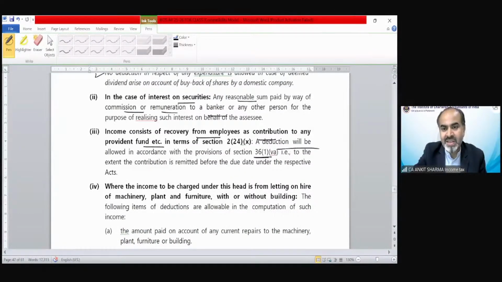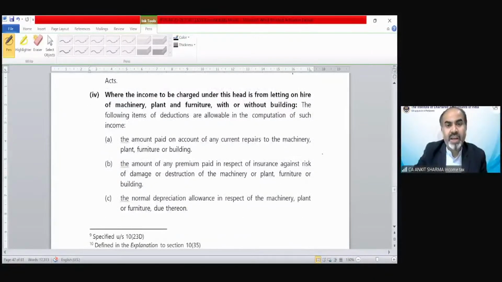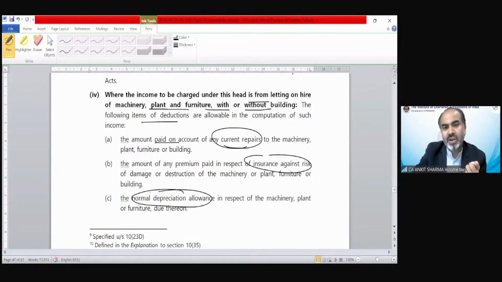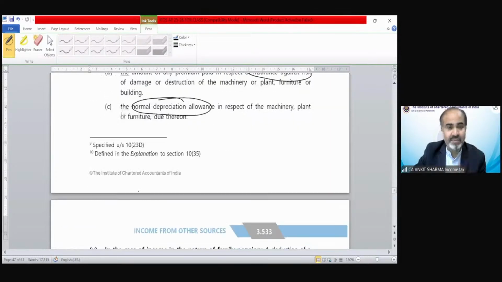That must have been discussed under the PGBP head. Where the income to be charged under this head is from letting on hire of machinery, plant and furniture, with or without building, the following deductions can be claimed from that rental income: the amount paid on account of any current repairs, any insurance, etc., and the normal depreciation that we can claim on that asset for that income.